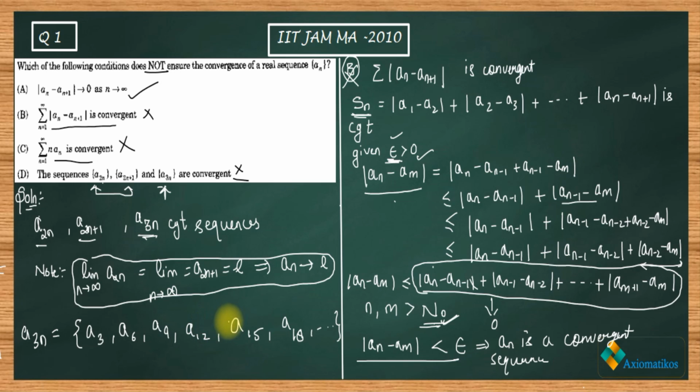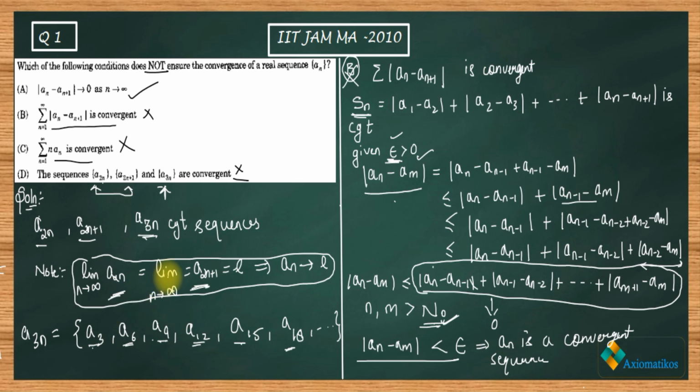I am just going to give you a hint. I'm not going to write any formal proof. It's for your intuition. So here you see A3, A9, A15, so you get alternate terms of the subsequence. A3, A9, A15 are terms of this subsequence, and A6, A12 and A18 are terms of this subsequence.